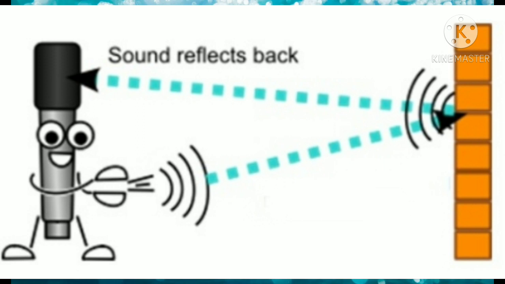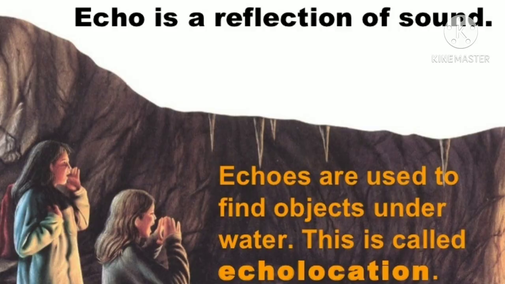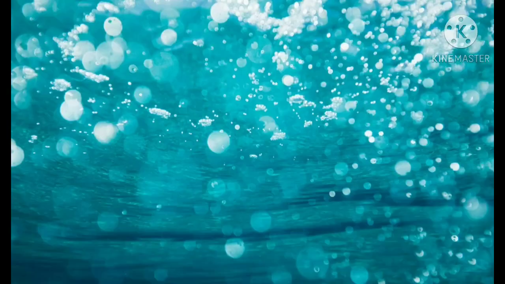That is called an echo. So echo is a reflection of sound.